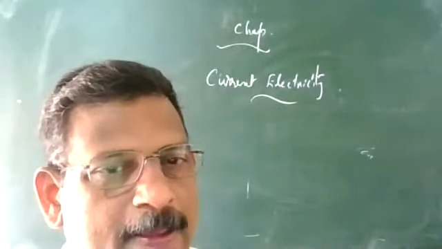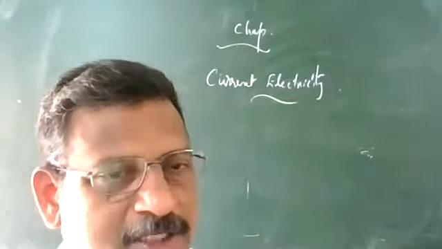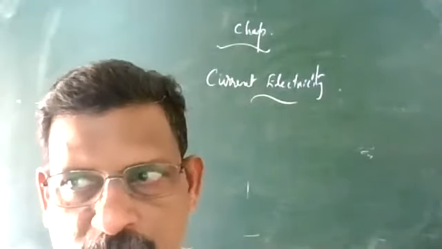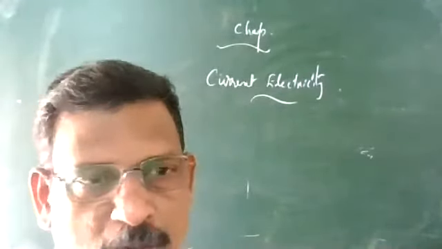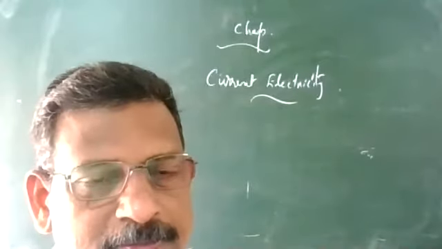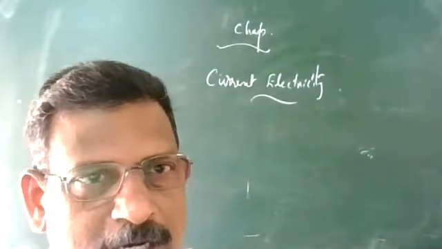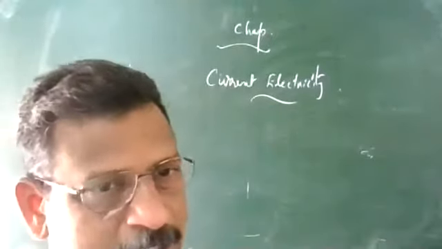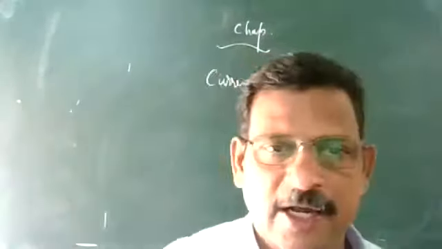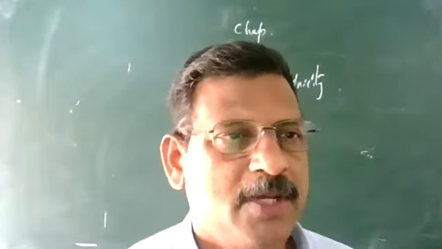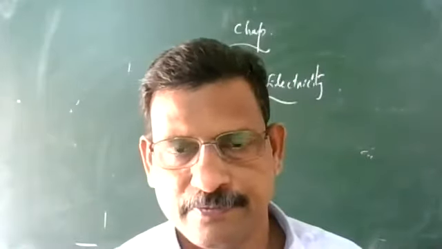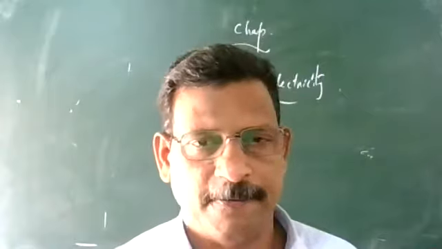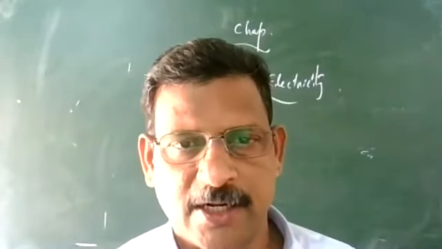For example, in the case of a metallic conductor, free electrons are the current carriers. In semiconductors, electrons and holes are the current carriers. This was a board question: what are the current carriers in a semiconductor? Electrons and holes. In a metallic conductor, free electrons are available, so they are the current carriers. Here we are discussing mainly metallic conductors. The semiconductor chapter we will see later.